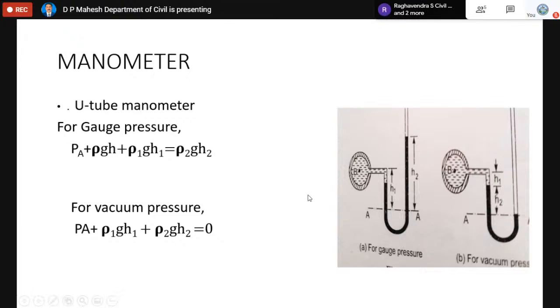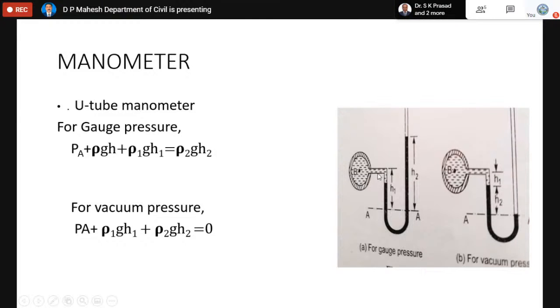Actually, what is PA? It is the pressure inside the pipe, whether it is a gauge or a vacuum. The only thing is you have to find the pressure inside. So how does this formula, PA plus, come about? We always consider one reference line like this. This is called the datum line. So this datum line,